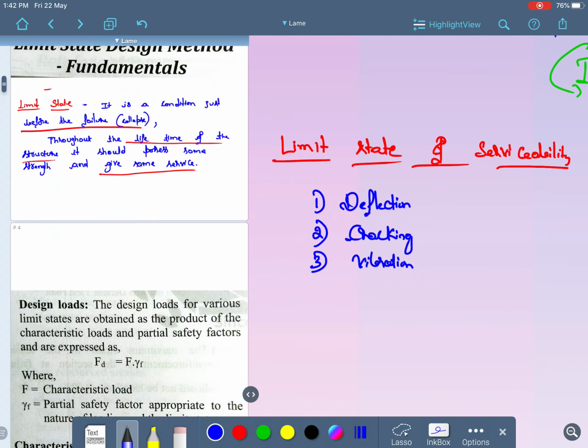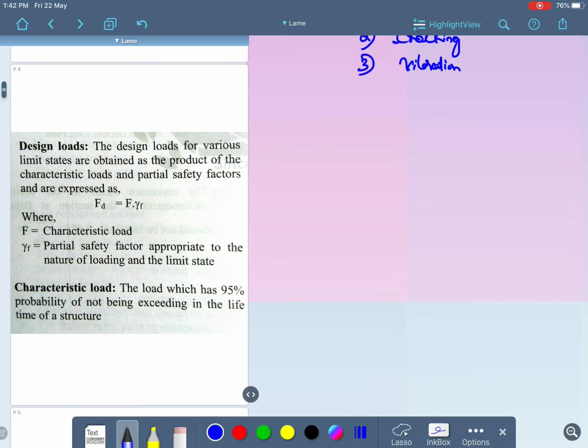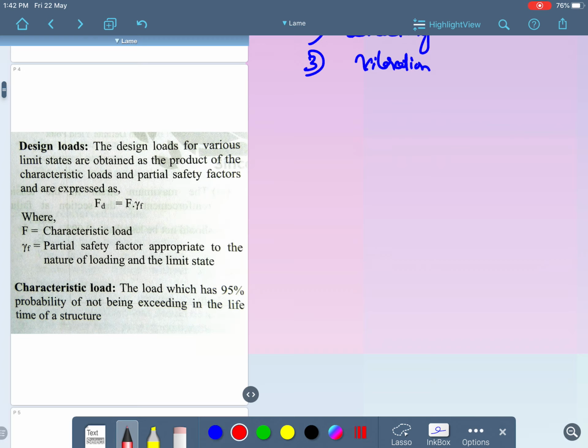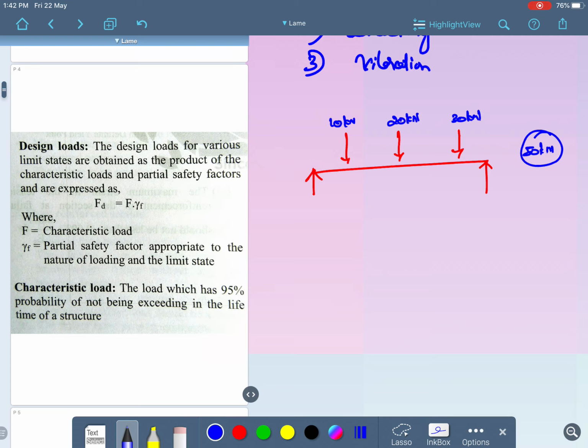Let me move on to the next concept, that is design load. What is design load? Let me take one structure like this, and there are design loads coming on it. Let it be 10 kilonewton, 20 kilonewton and 30 kilonewton. So the total amount of load coming upon this structure is some 50 kilonewton.